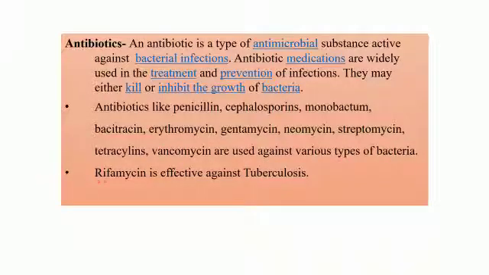And rifamycin is effective against tuberculosis. So this is about the various types of antibiotics that are in use. All these antibiotics given in this paragraph are broad spectrum, used for a variety of bacterial infections, whereas rifamycin is a narrow spectrum antibiotic used against tuberculosis.